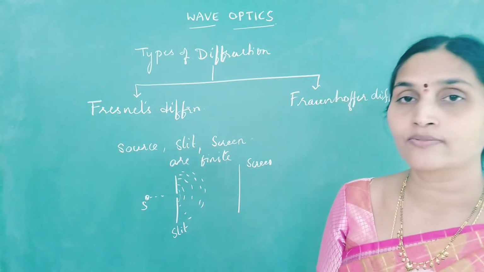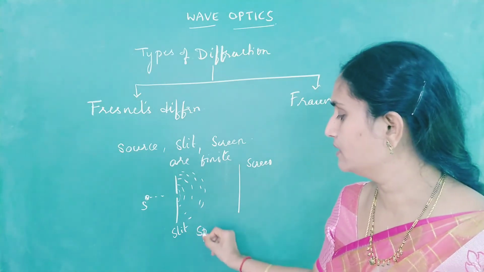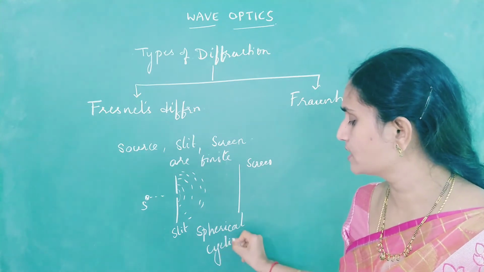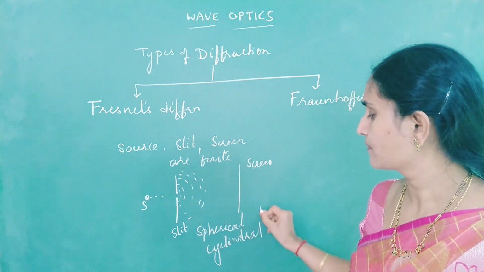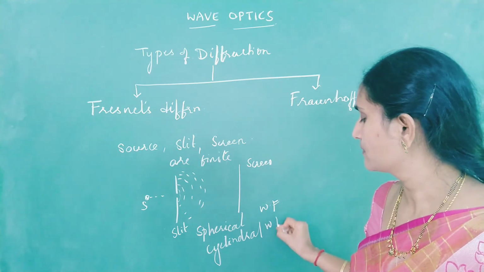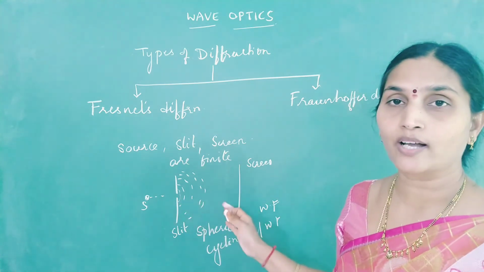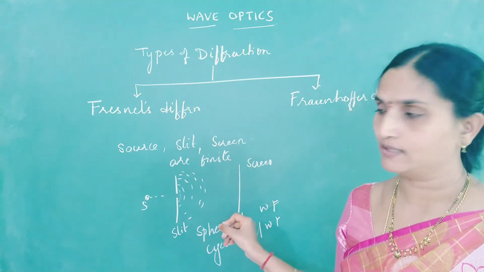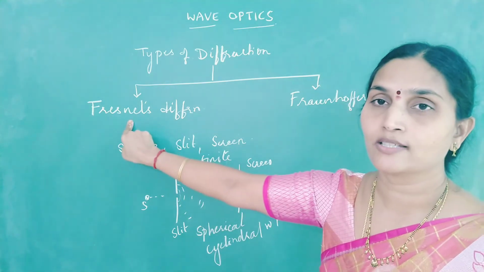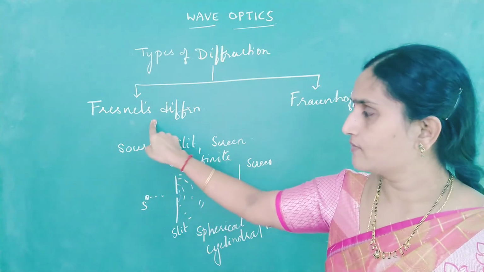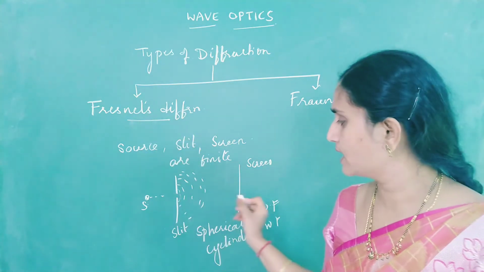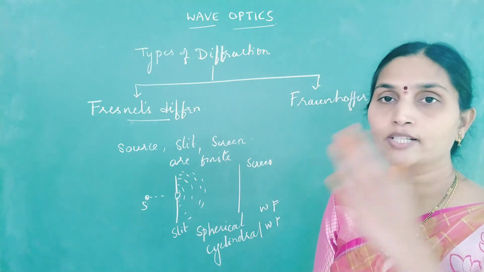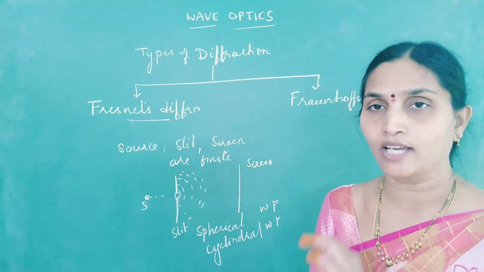Okay, what can be the nature of wavefront here? Wavefront can be spherical for a point source or cylindrical if it is a cylindrical source. And we don't have to use any lenses to converge them because all of them are at finite distance. You can observe the diffraction pattern on the screen. So this is for which type of diffraction? Fresnel's diffraction. I repeat, in Fresnel's diffraction, your source and screen are at finite distance from the slit. So slit to source and slit to screen are at finite distance.